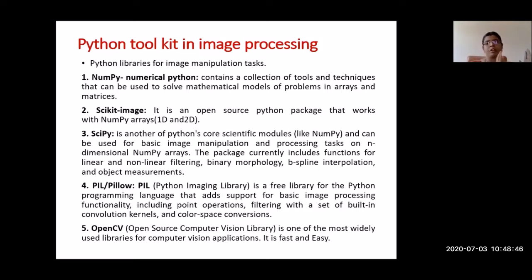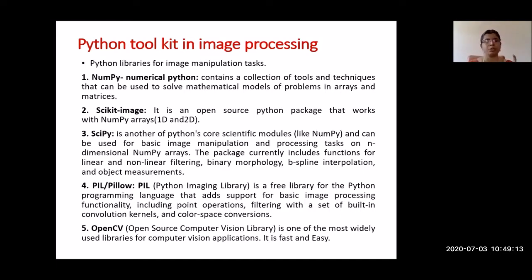As I already told, our analog image is converted into a digital image as a matrix. So all the manipulations or operations of image processing techniques are done on that matrix only. We need a mathematical supporting tool for doing image processing in Python, and that is given by NumPy. So the NumPy tool is very, very important for doing image processing techniques using Python.